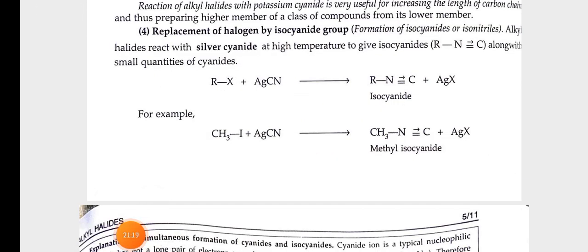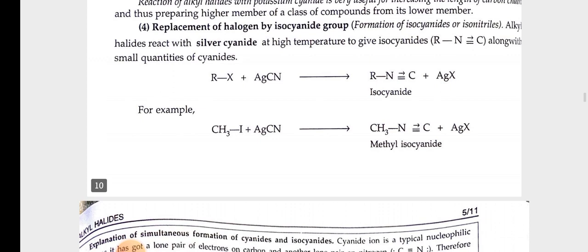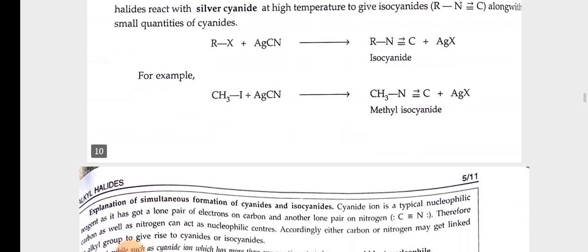Fourth, replacement of halogen by isocyanide group. Formation of isocyanides or isonitriles. Alkyl halides react with silver cyanide at high temperature to give isocyanides along with small quantities of cyanides. RX plus AgCN gives rise to isocyanide plus AgX. For example, CH3I plus AgCN gives rise to CH3N triple bond C plus AgX.